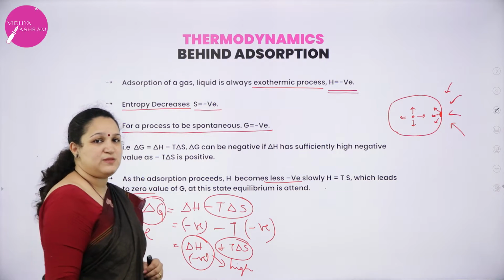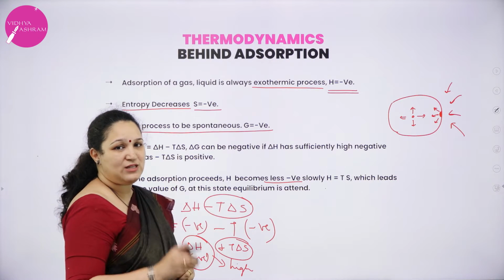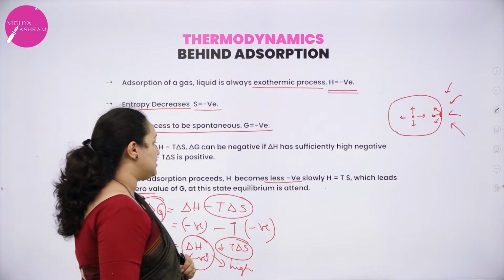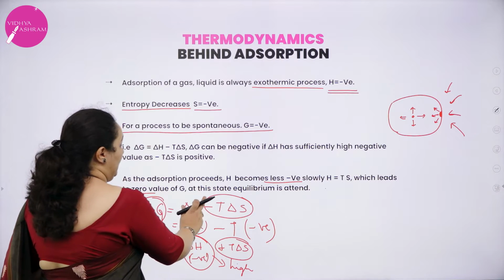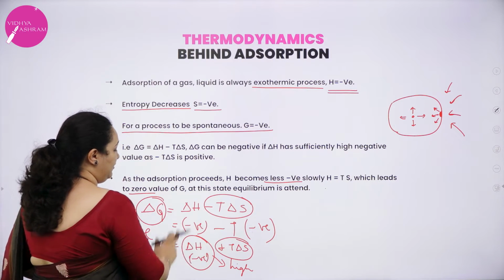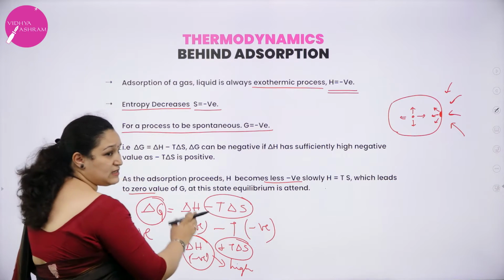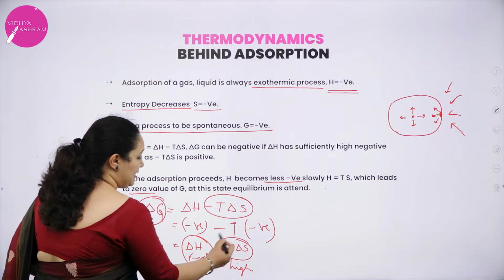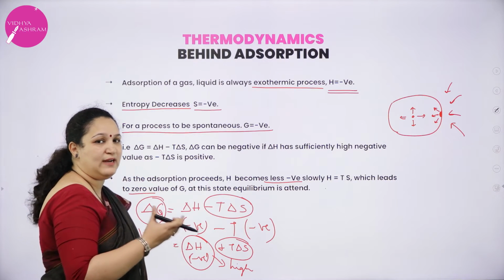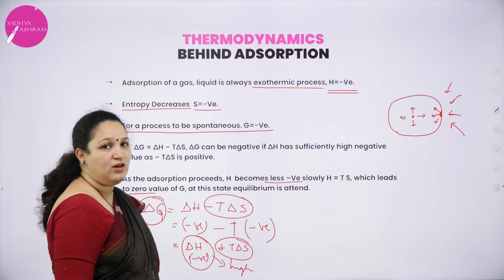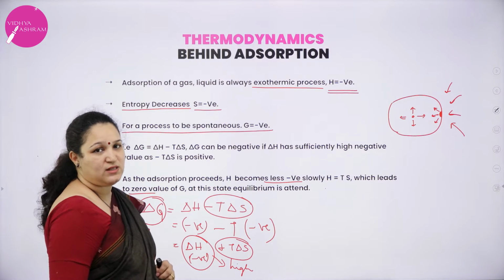For a spontaneous process, we have to get delta G negative, and we know adsorption is a spontaneous process. So, if I put those values in my formula, delta S is negative, delta H is also negative. Here, minus and minus becomes plus, so T delta S will become a positive value. So, the negative value of delta H should be really very high for the adsorption process to be spontaneous.